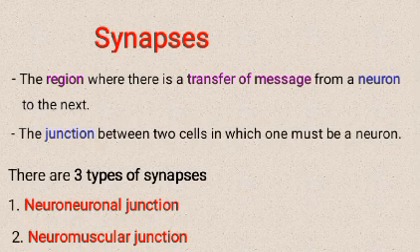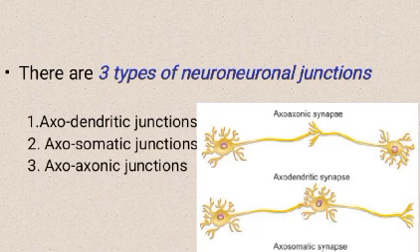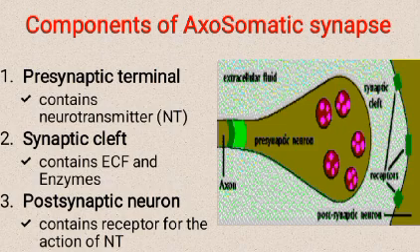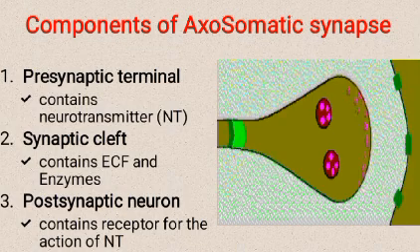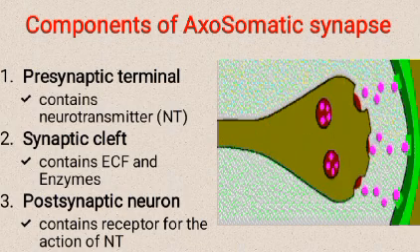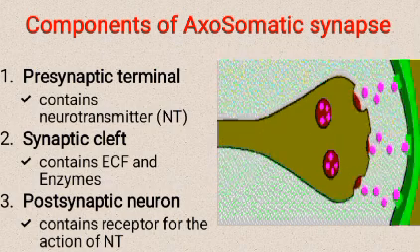The junction between two cells, in which one must be a neuron. There are three types of synapse: neuronal junction, neuromuscular junction, neuroglandular junction. There are three types of neuronal junction: axodendritic, axosomatic, axoaxonic. Components of the axosomatic synapse: the presynaptic terminal contains neurotransmitter, NT. The synaptic cleft contains ECF and enzymes. The postsynaptic neuron contains receptors for the action of NT.